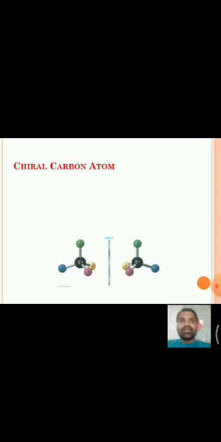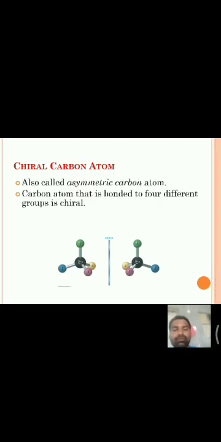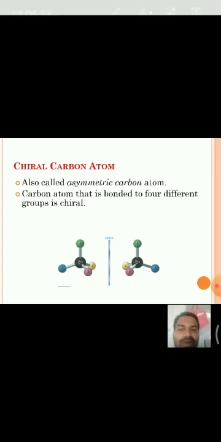Chiral carbon means the valency of the carbon is satisfied by 4 different groups. Chiral carbon atom is also called an asymmetric carbon atom. That is, a carbon atom that is bonded to 4 different groups is called a chiral or asymmetric carbon atom.